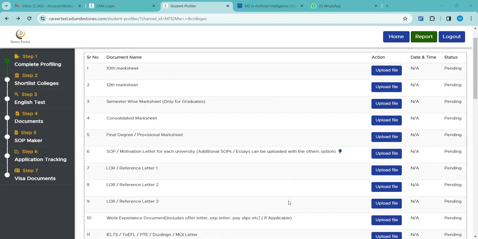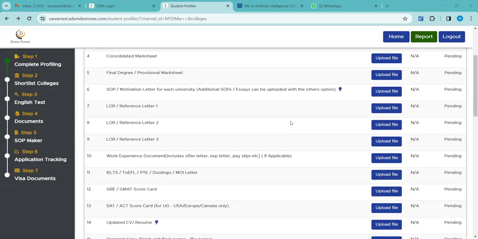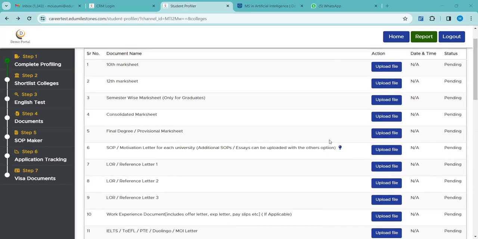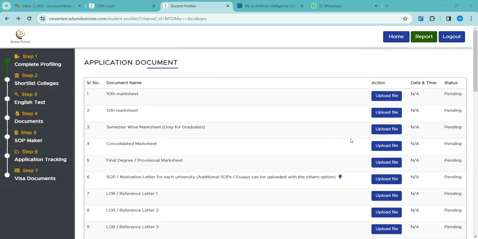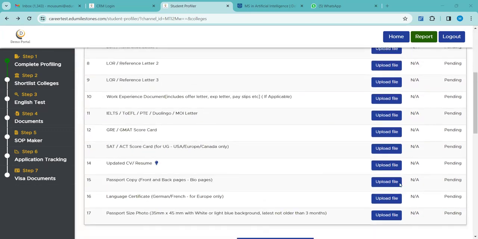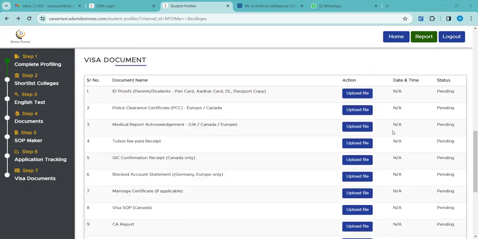So this is about the application document section. I think it is clear for everyone, right? Isn't it easy? For the channel partners and the students, it is quite easy to upload documents. Below, you see these are the visa documents.